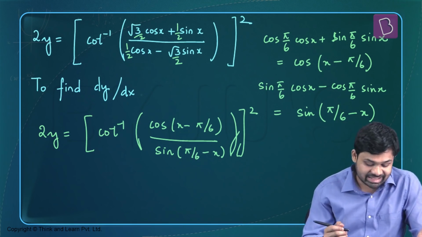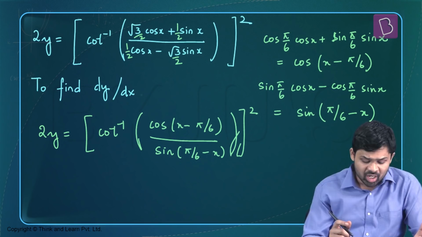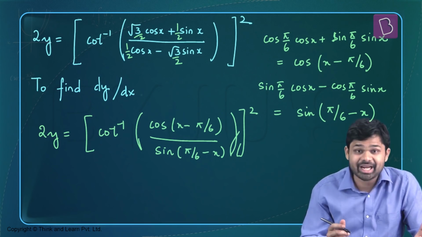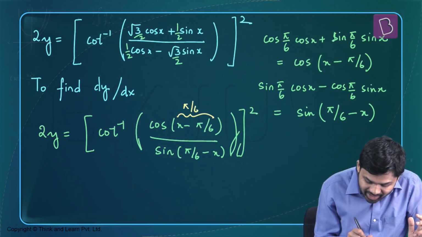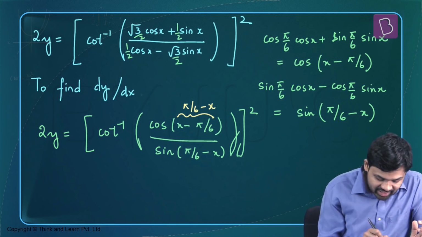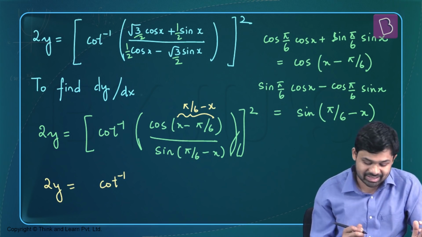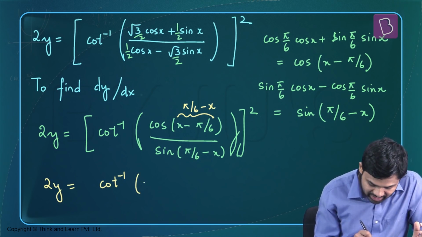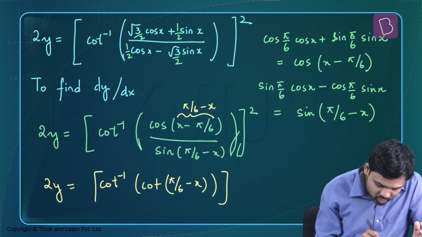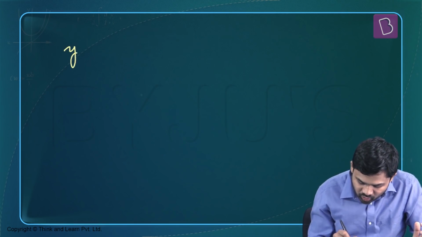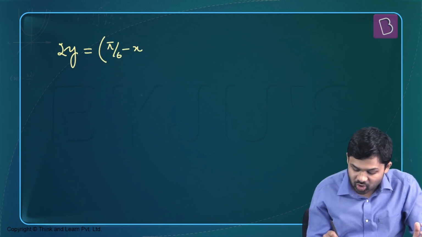So now we have to rewrite these things and simplify them, but cos over sine would have been cot, but their arguments are different. So what we can actually do is write cos of minus theta as cos theta and rewrite this as cos of pi by 6 minus x. So then we will get 2y to be equal to cot inverse of cos pi by 6 minus x divided by sine pi by 6 minus x, which is nothing but cot pi by 6 minus x. So we have all of this squared. So I eventually get 2y to be equal to pi by 6 minus x the whole square.